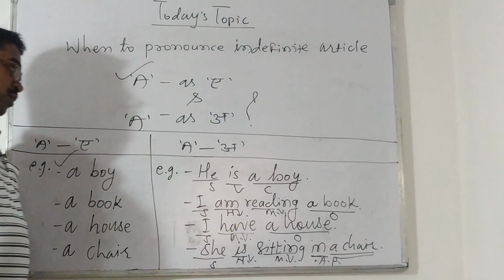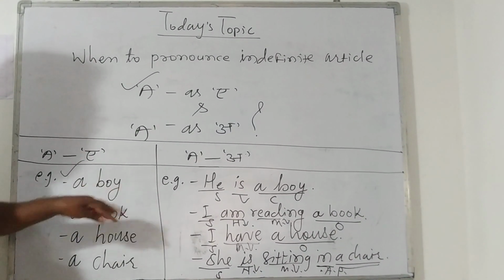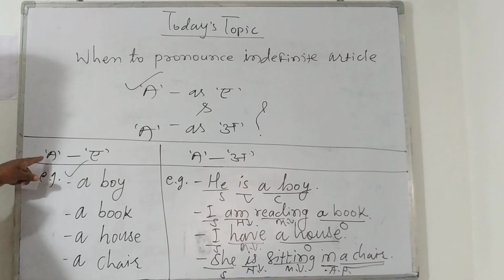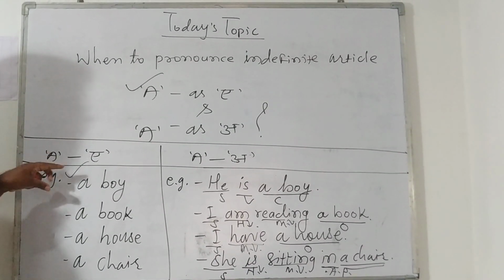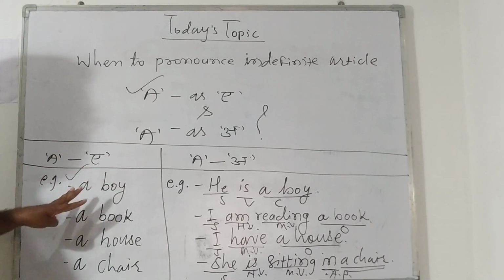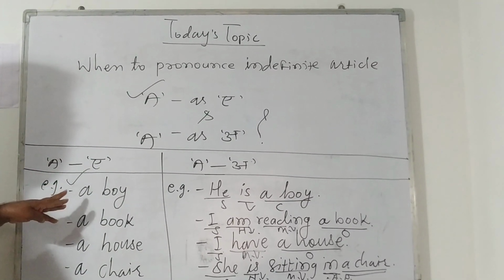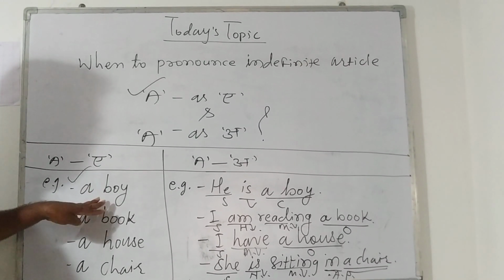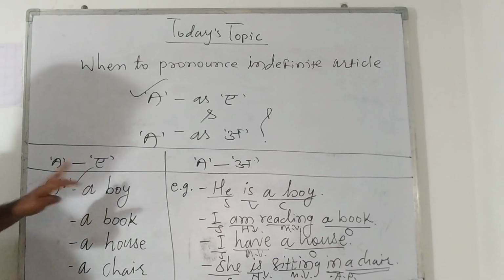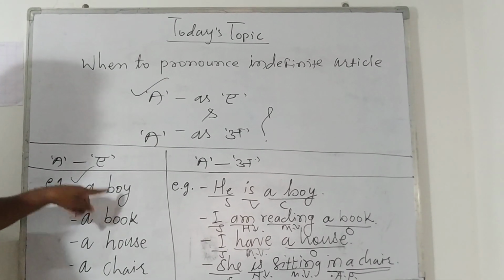Okay. So our focus here is on the correct pronunciation of the indefinite article a. Right? It is very easy to learn and understand. When any singular common countable noun is not part of a sentence, at that time it is pronounced as "ay".